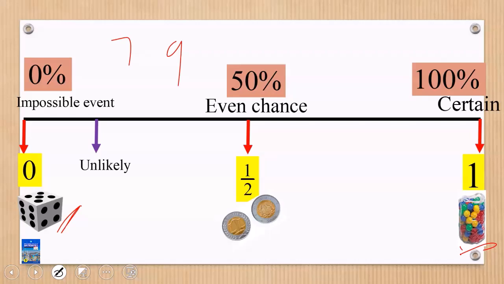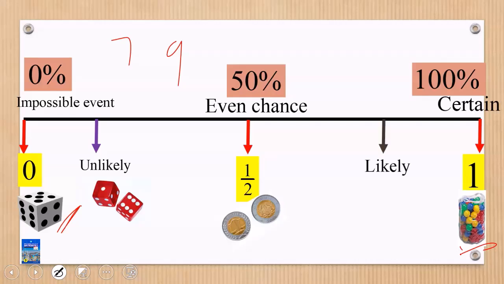This one is unlikely to happen, even though it's not impossible. It's possible, but not so clear. For example, I give you two dice and ask you to toss them and get 4 and 4 on both dice. It's possible, but it's not so easy to get it. It's not so common. So we call it an unlikely event.